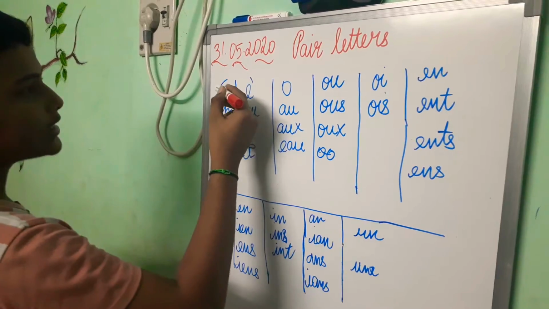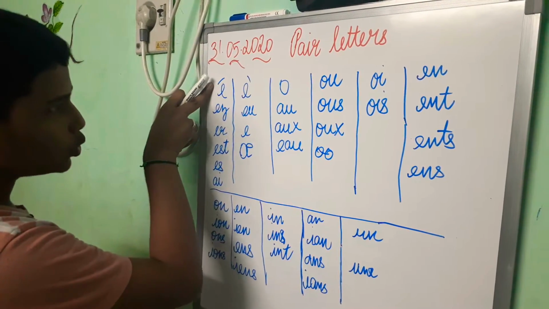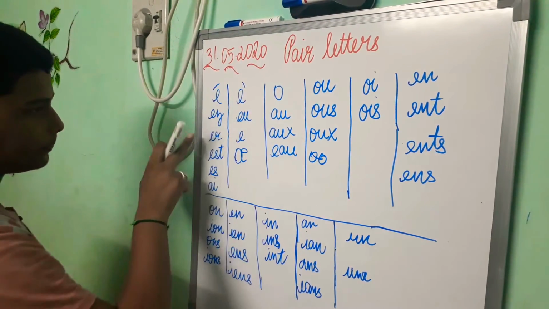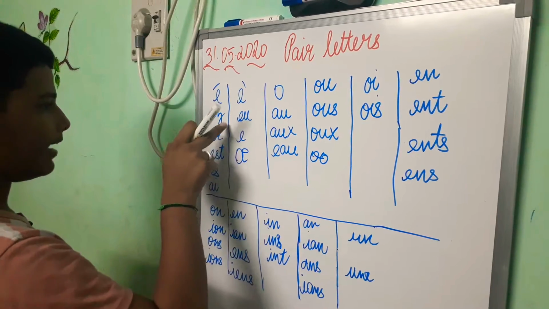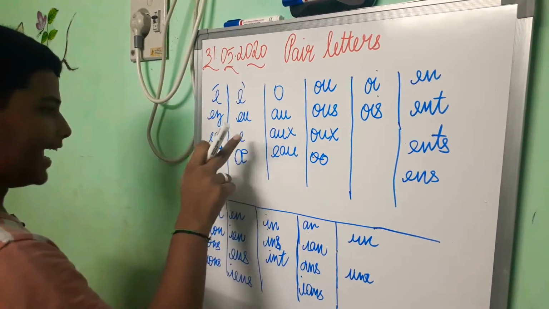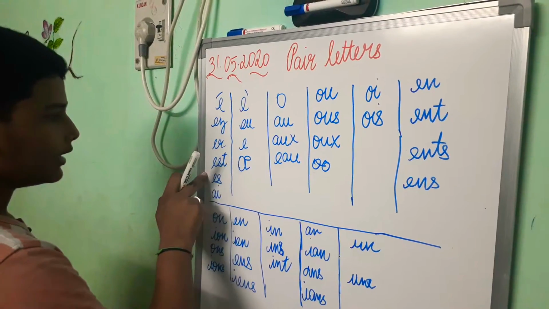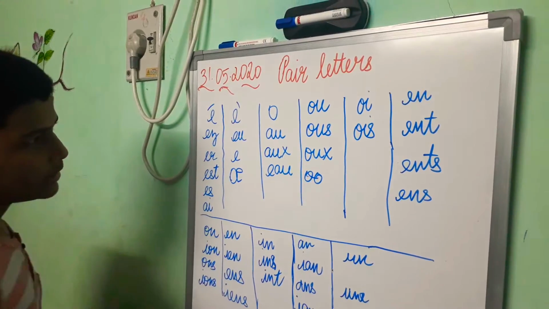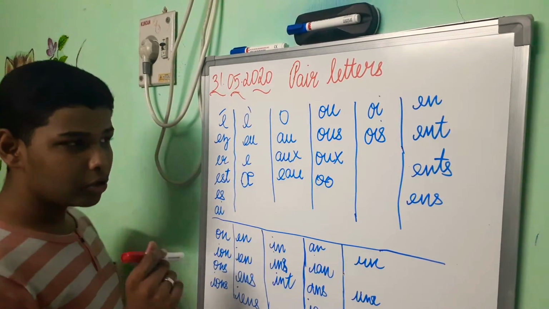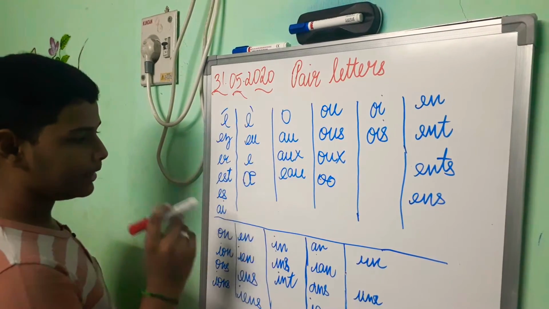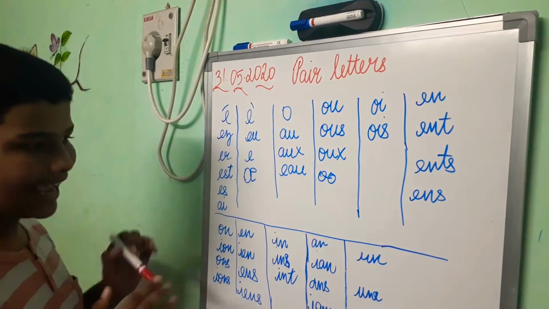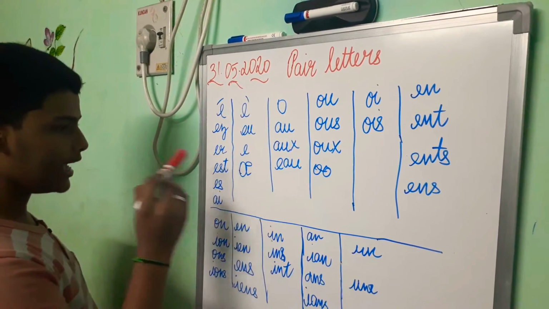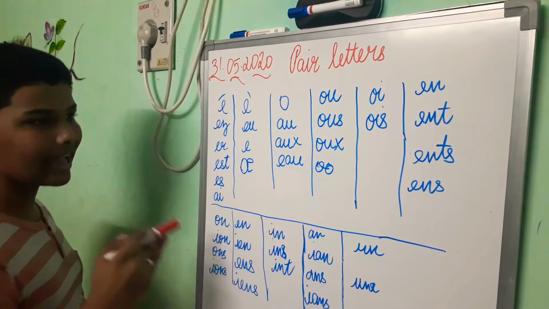First, this is é. As I said, this is accent aigu. So this is a rising accent from down to up. Accent aigu. This is é, ez, er, es, t, es, ai. What you noticed here is all these spellings are pronounced as A. E with accent aigu is A, EZ is A, ER is A, EST is A, ES is A, and AI is A.